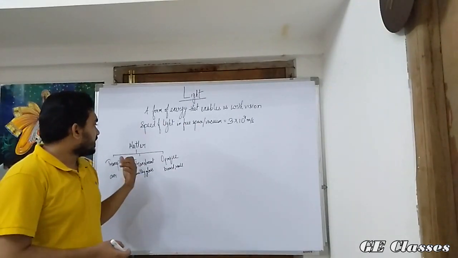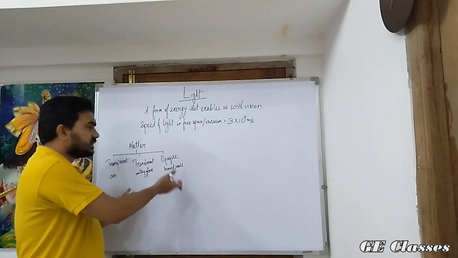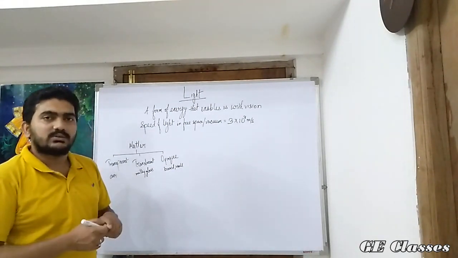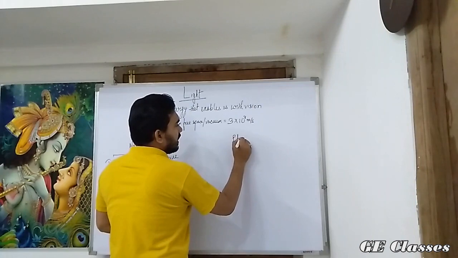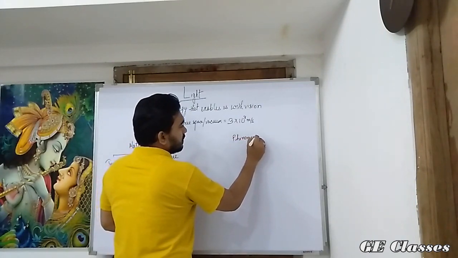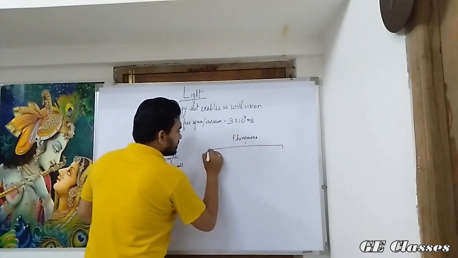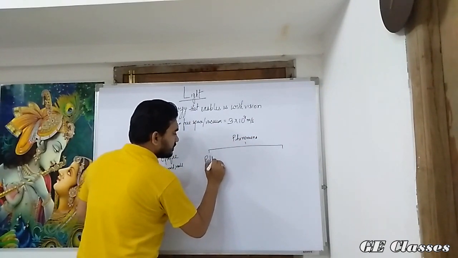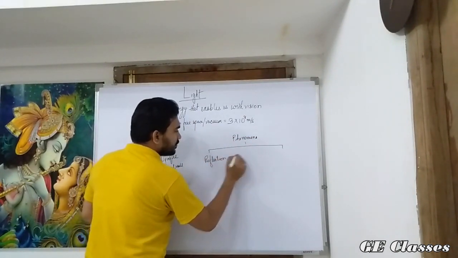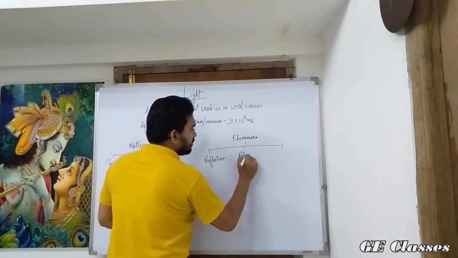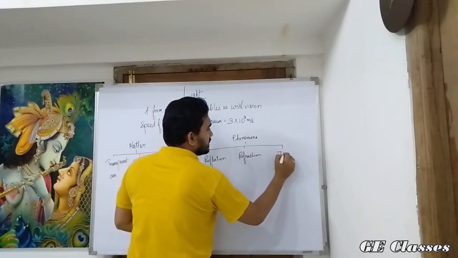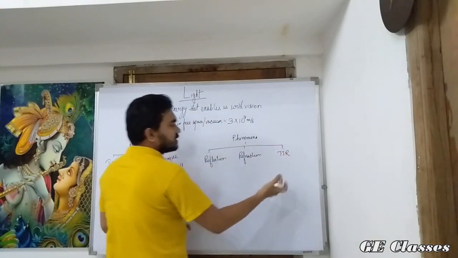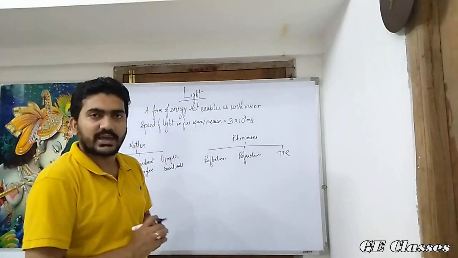Now, the interaction of light with these objects is also categorized in many ways. Like the phenomena are: the first is reflection, second is refraction, and the other one is TIR, which stands for total internal reflection.